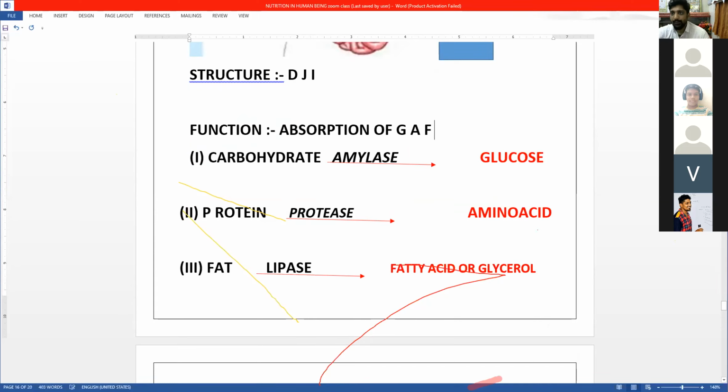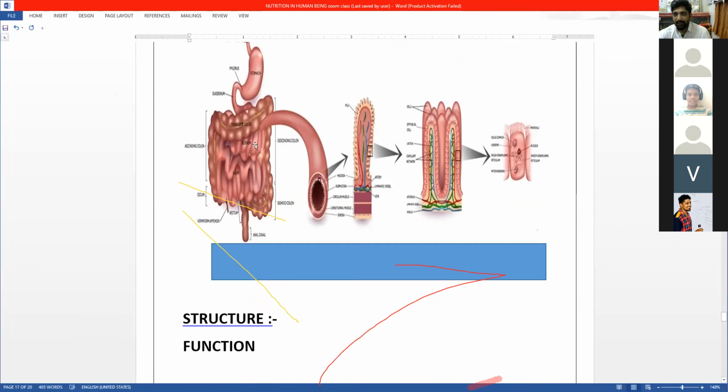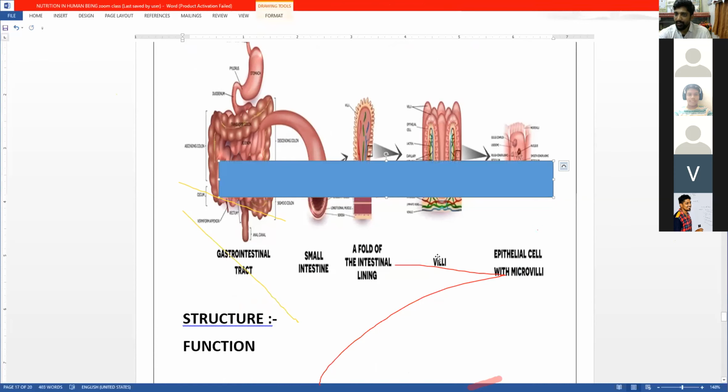Okay, so absorption of glucose, amino acid and fatty acid. You can say FA also, no problem. Now see here, the structures which are present in the intestine are called villi.